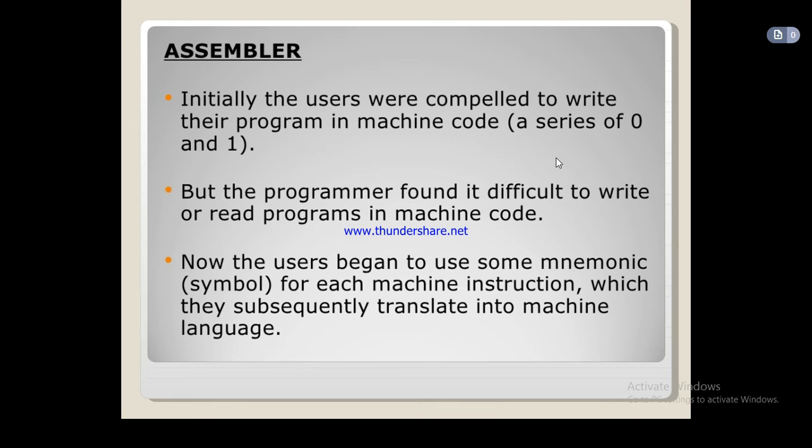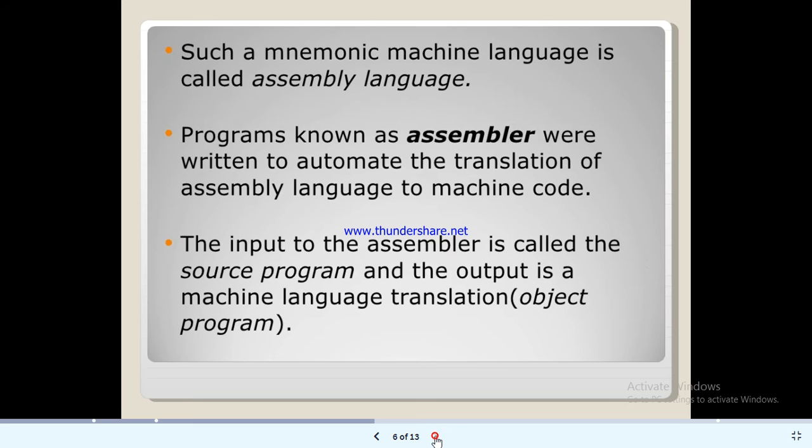So the assembler converts assembly language into machine code, right? This is the role of the assembler.